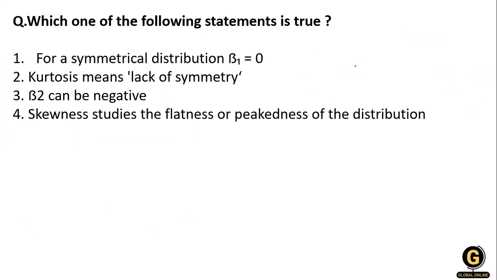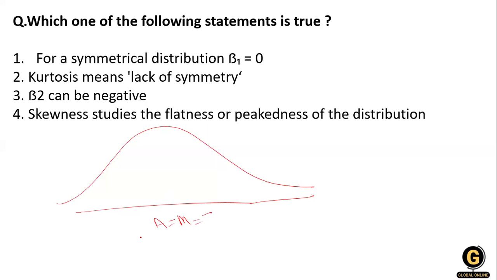Which one of the following statements is true? Let's go through the statements. The first statement: for a symmetrical distribution, B1 is equal to 0. What happens in a symmetrical distribution? Here, mean is equal to median and median is equal to mode.